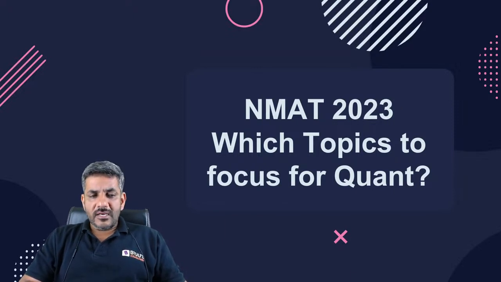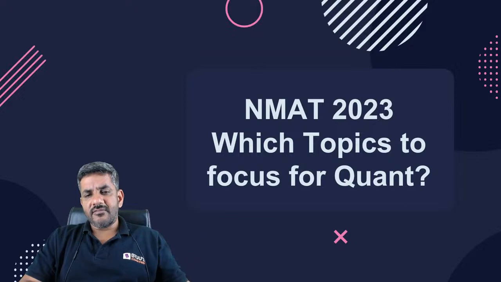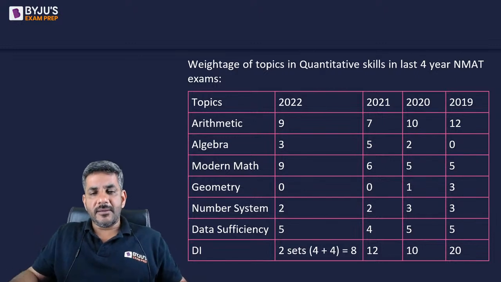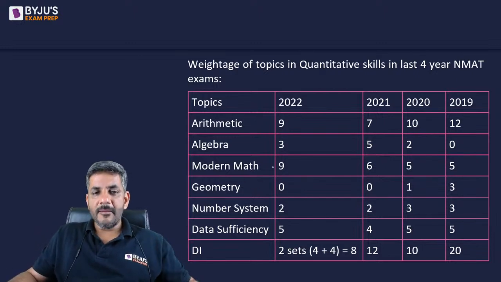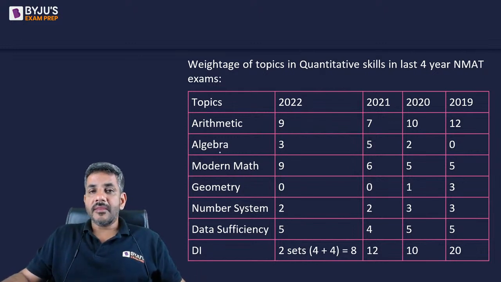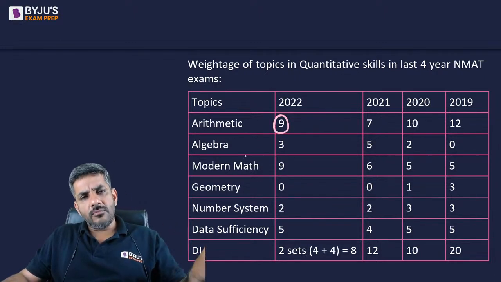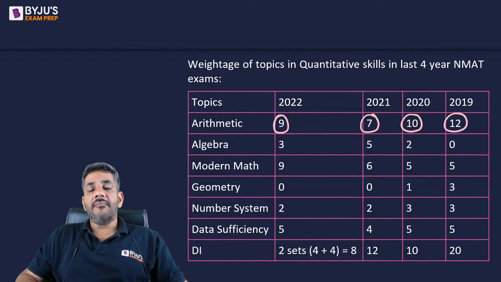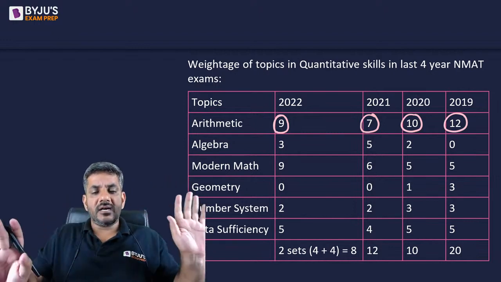So to tell you a little bit about the kind of questions that have appeared in NMAT in the last few years, the topic wise detail for them, just have a look at this table on your screen. Okay. In NMAT 2022, that is the recent NMAT, we saw that 9 questions were there from arithmetic, though this thing you will find almost every year that arithmetic has been the highest contributor in NMAT examinations. It has always been the highest.